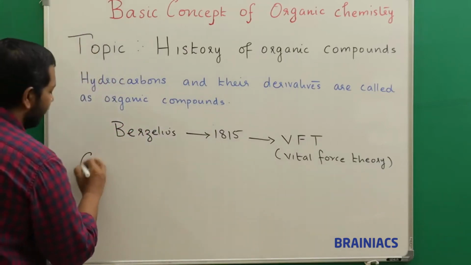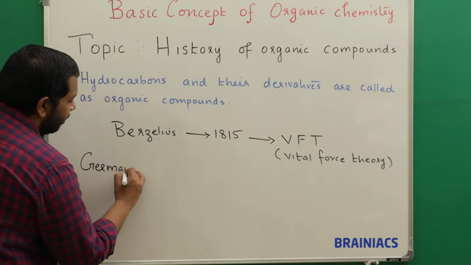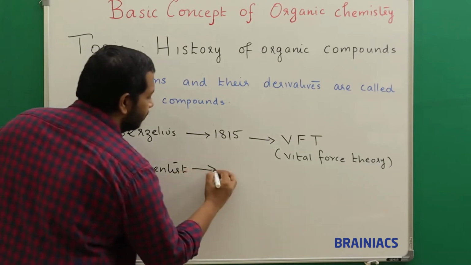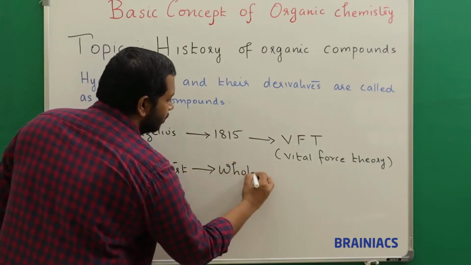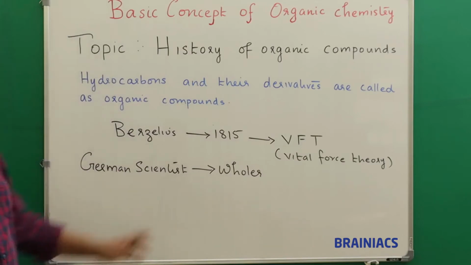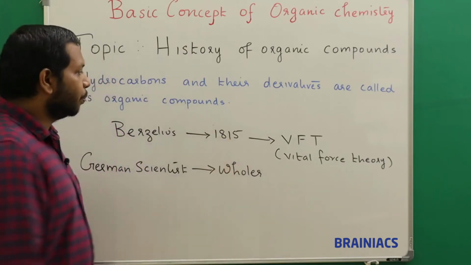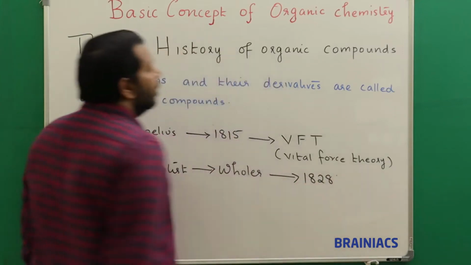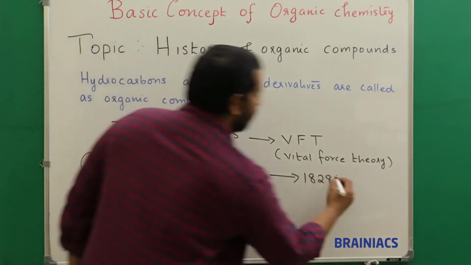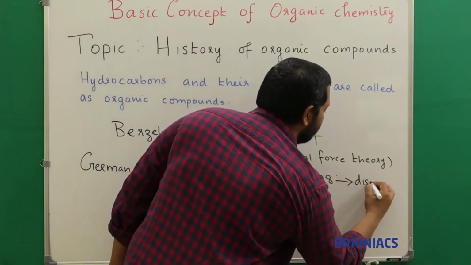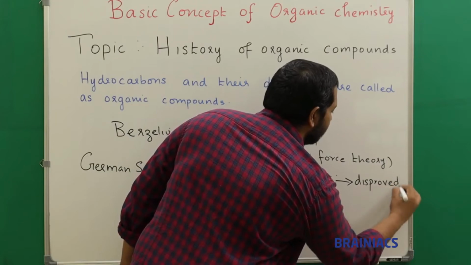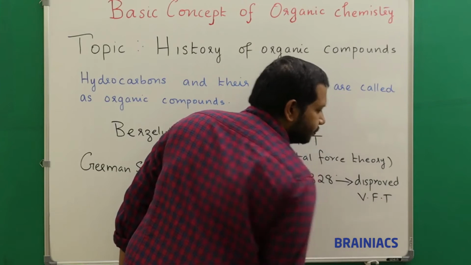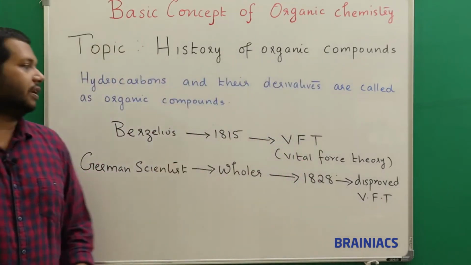There is a German scientist, very important, German scientist. His name is Wohler. Okay, Wohler. He disproved this theory in 1828. 1828. How did he disprove it? Okay, I will write here. Disproved. He disproved VFT. Very important. So he disproved the vital force theory.